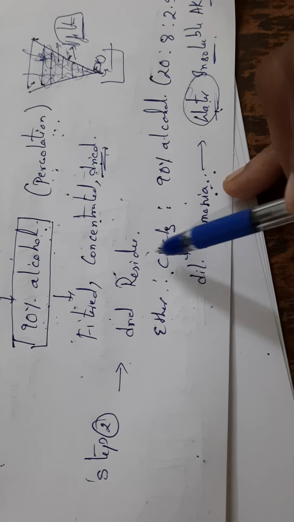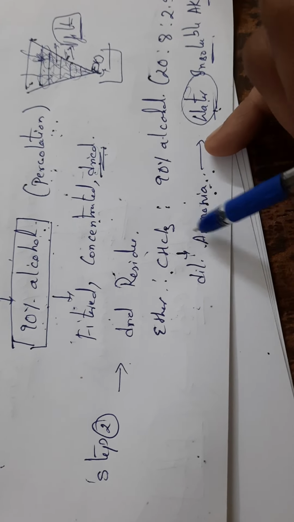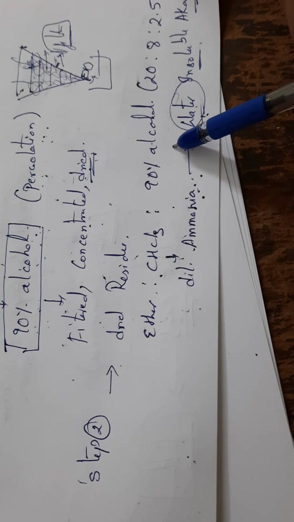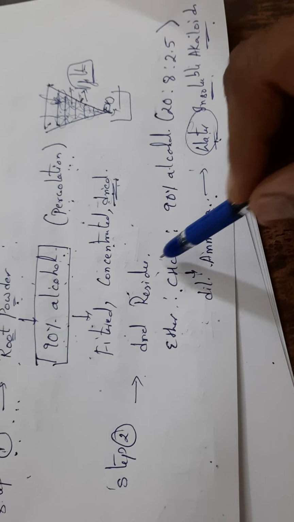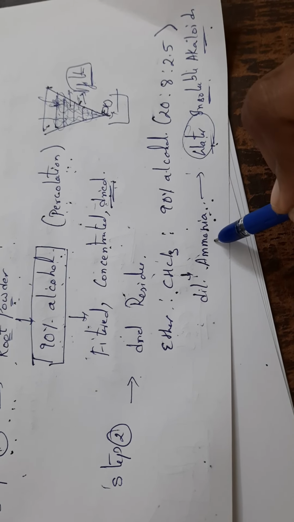This dried product is then extracted with ether is to chloroform is to 90% alcohol, in the ratio of 20:8:2.5. To that we have to dilute with ammonia.